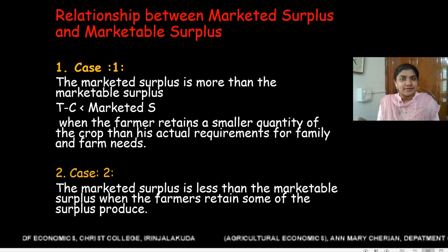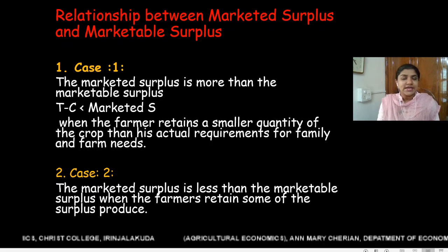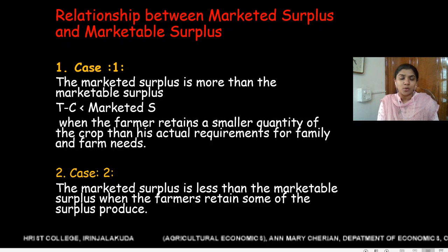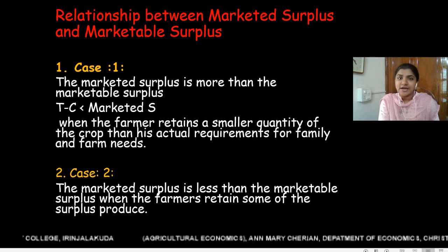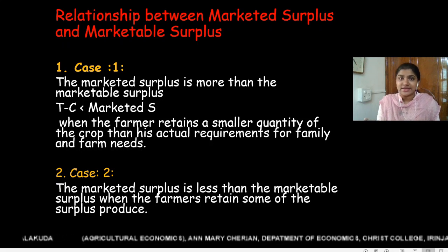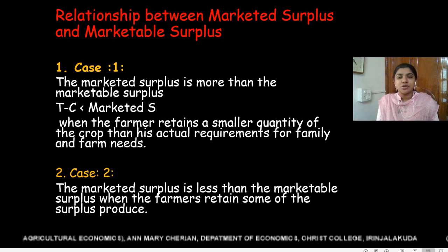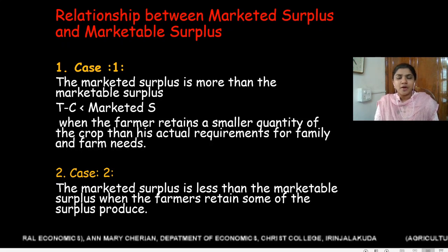That is, he is curtailing his consumption, reducing his consumption, and selling a part of the total production that he kept aside for his consumption. So here his actual sale is greater than his marketable surplus. This is the case with most of the poor farmers. Poor farmers usually go for distress sale.